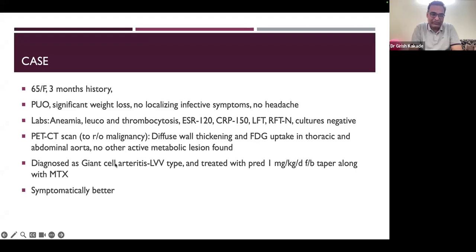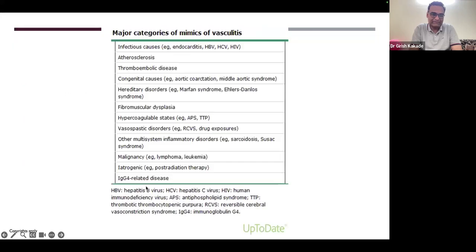So this is a small group of patients of giant cell arteritis where they have these systemic symptoms without headache and high ESR/CRP. PET scan was diagnostic in this. Then she was treated with prednisolone along with methotrexate, and she got completely better. ESR/CRP normalized, symptoms completely got better, and she's off steroid on only methotrexate.